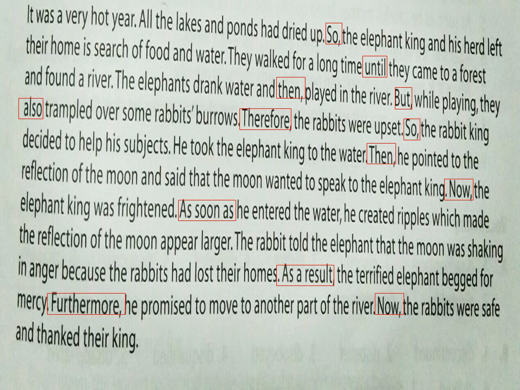As a result, the terrified elephant begged for mercy. "As a result" is a linker. Furthermore, he promised to move to another part of the river. "Furthermore" is a linker here. Now the rabbits were safe and thanked their king. "Now" is the linker. Did you understand the usage of linkers in sentences, children? They make the sentences more clear and more understandable.